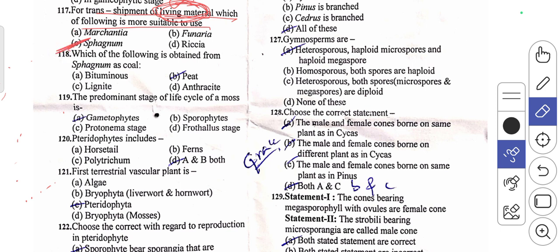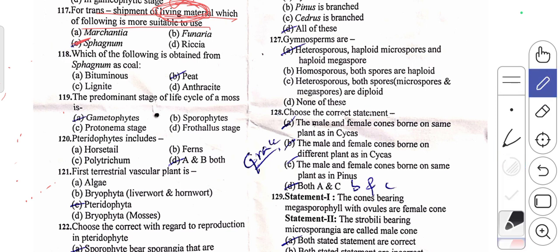118th question. Which of the following is obtained from sphagnum as coal? It is a direct option, as I earlier explained the importance of sphagnum. This can be used as peat. Peat can be used as coal, as a fuel, etc. So B is the right answer. 119th question.